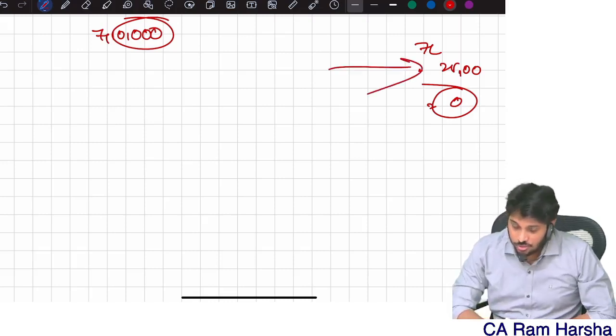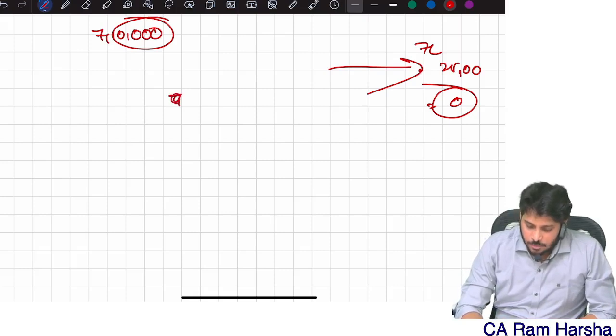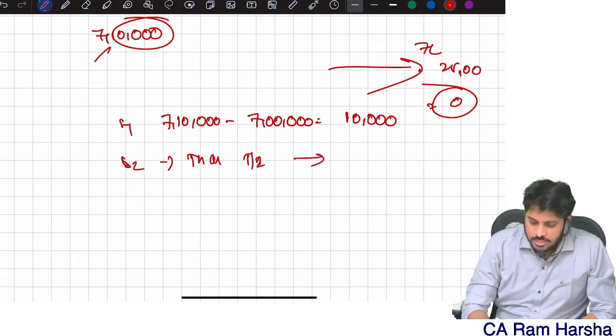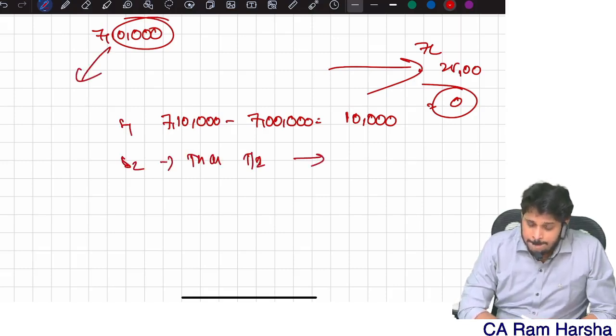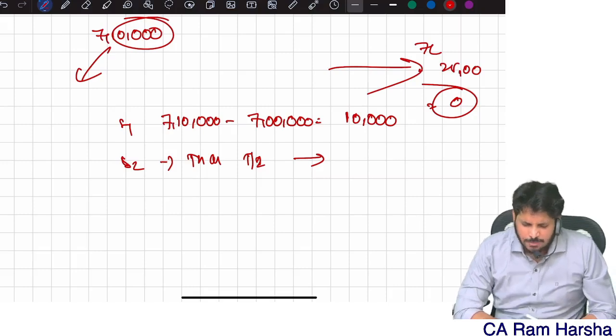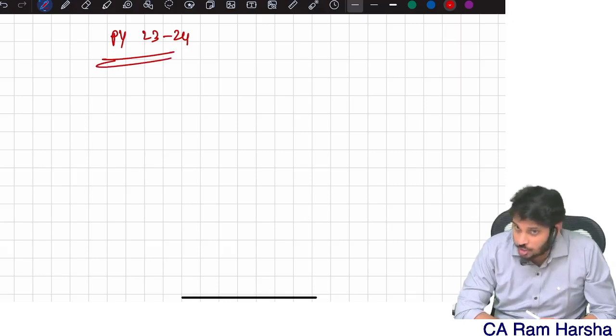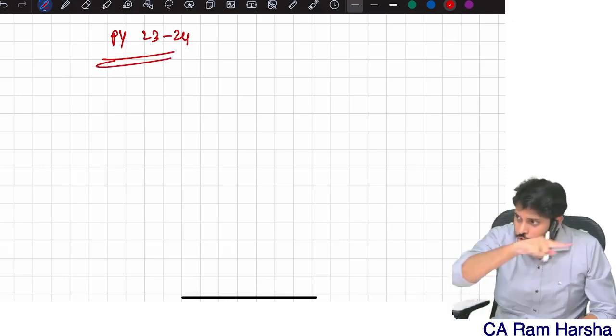What the department said is, what is step number 1? Total income 7 lakh 10,000 minus 7 lakh. So how much is it? 10,000. Okay, so step number 1. Step number 2, tax on total income. How much is the tax on 7 lakh 10,000, as per old rates? I am talking about the 23-24 financial year, previous year 23-24 point of view. Be clear, I am not talking about the latest provision. I am talking about the old provision.